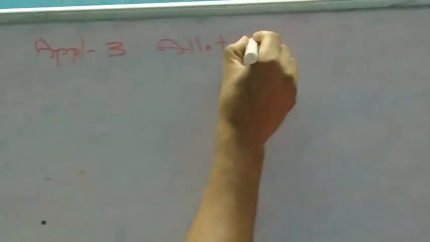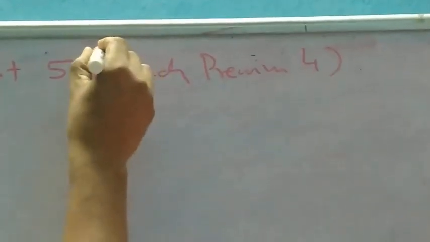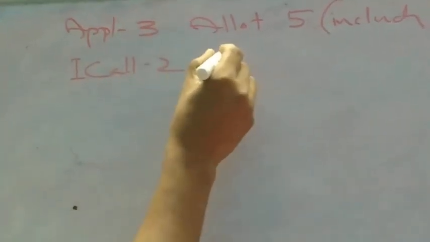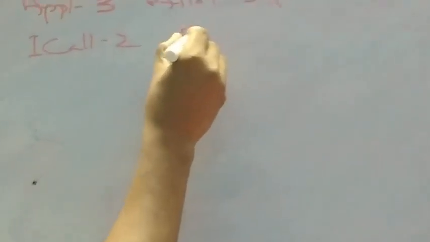So here the question says that application money is 3, allotment money is 5 including premium, which is 4 rupees. Then first call is 2 rupees, balance final call will be 4 rupees. Total should be 3 plus 5 plus 2 plus 4, which is 14.